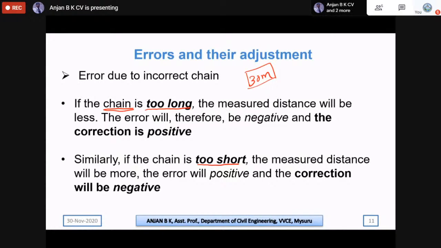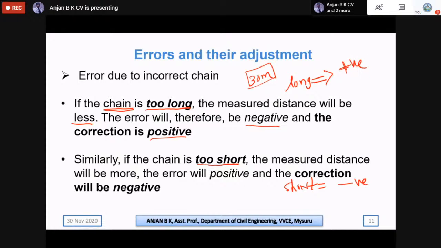So the error is negative and the correction is positive. We can summarize: if the chain is too long, the correction is positive, and if the chain is too short, the correction is negative.